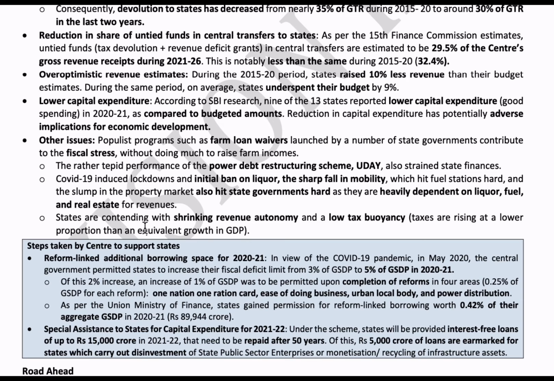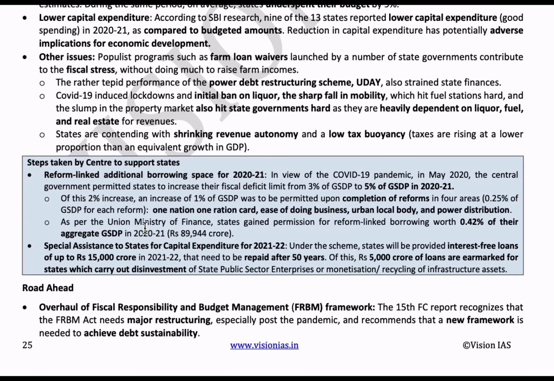To reduce the state's financial burden, the center has taken a few steps to support states. First, the center gave permission to increase their fiscal deficit from 3% of GSDP to 5% of GSDP in 2020 to 21.